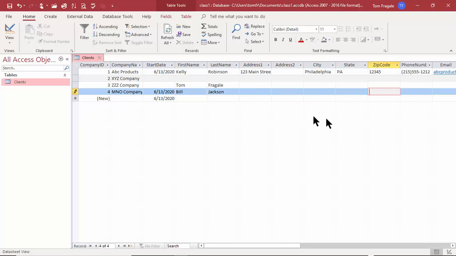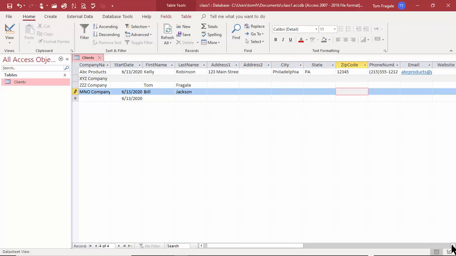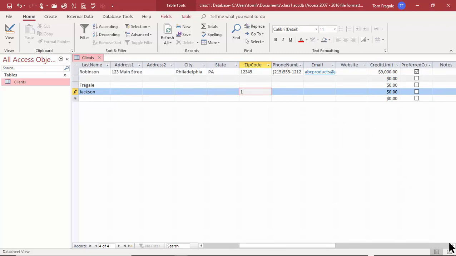Now, if I come over here to the zip code, remember how I changed it to a 9-digit zip code? So I'll type in 12345. I typed in 10 actually for the field size to accommodate for the dash, so now it fits that. For the phone number, remember how we did it, the input mask. So I'm just going to start to type in 2, and notice how it puts the parentheses there automatically. So that input mask kicked in. Notice now we have an email.